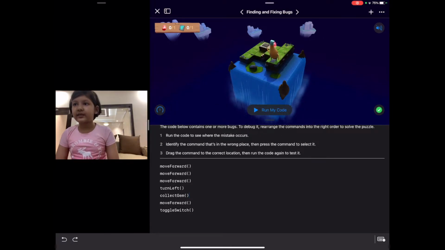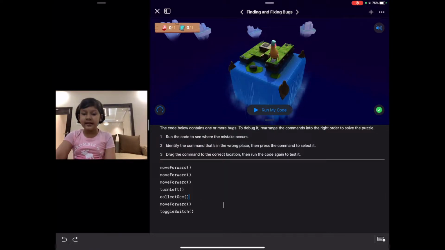In the previous ones, we needed to write the code. But now, we have a code and in that there's an issue that is called a bug. We need to solve this issue and that is called as a debugging. Let's run the code and see the issue.